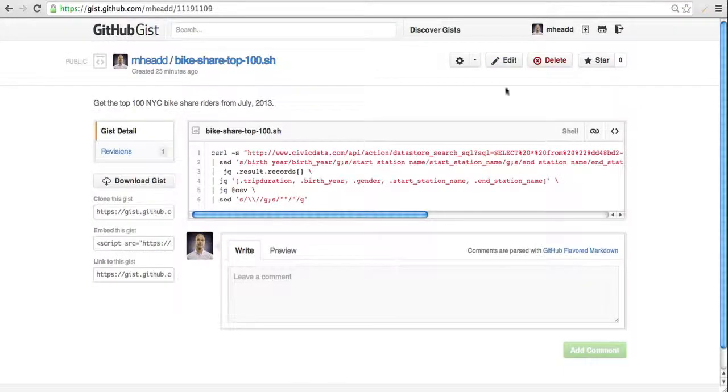So what I'm going to do is actually use the command line, and I'm going to use a tool called JQ. JQ is like the sed utility in Unix systems, but for JSON. And I will provide a link to this gist here. But what's in here is a simple JQ recipe for pulling out information from the API that I just showed you on civicdata.com, and we're going to transform it into a CSV file. So actually, let me just run through part of this and show you what it's doing.